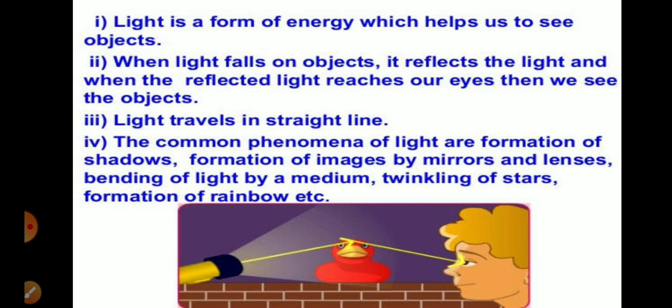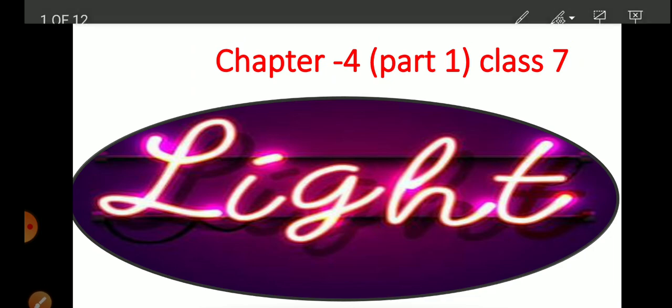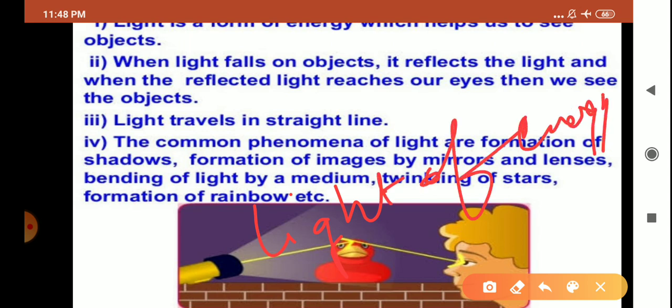Now children, if I ask you what is light, what will be your answer? What is light? Light is a form of energy, as you have already studied in the previous chapter.